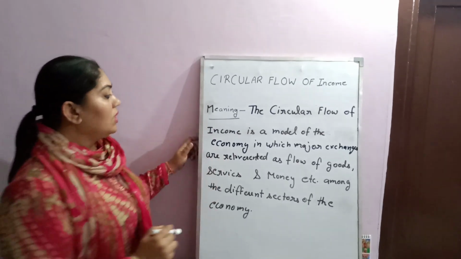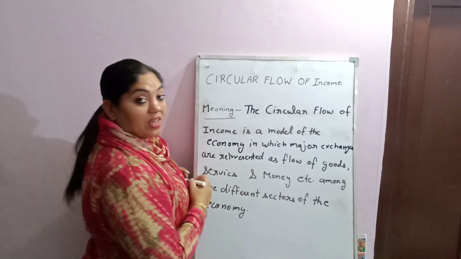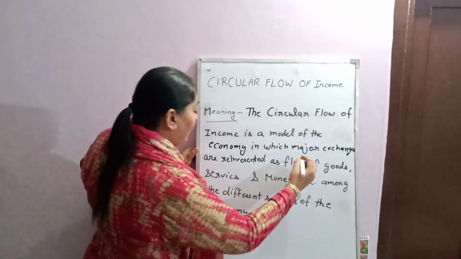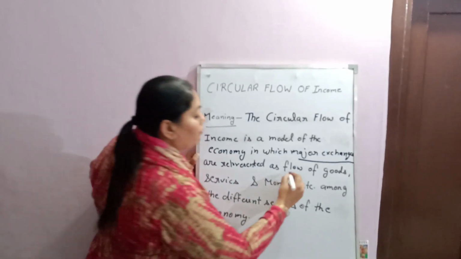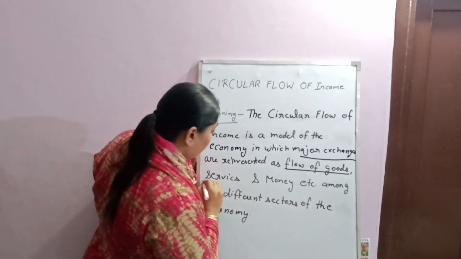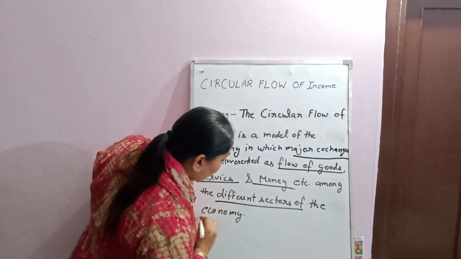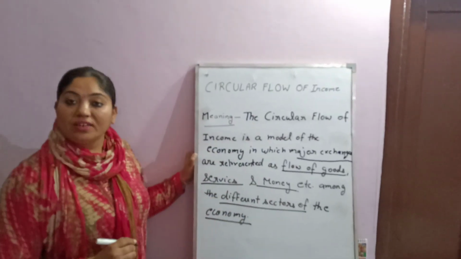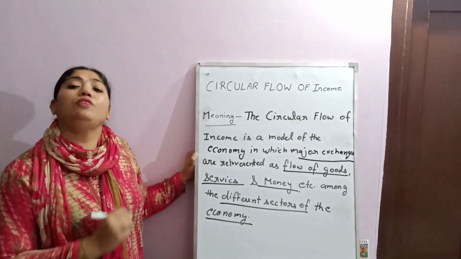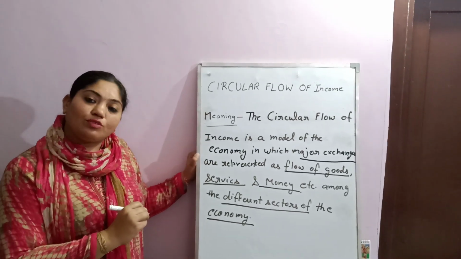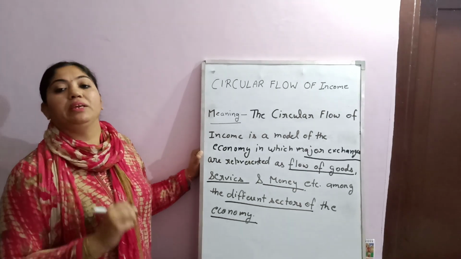Look at the board. The circular flow of income is a model of the economy which shows the major exchanges represented as flow of goods, services, money among the different sectors of the economy. This model will show us how goods, services and money flow from one sector of the economy to another sector of the economy.